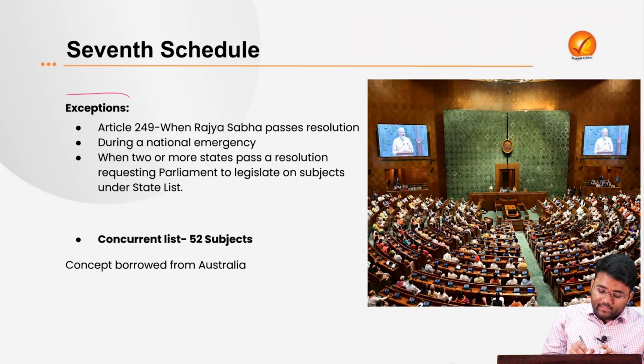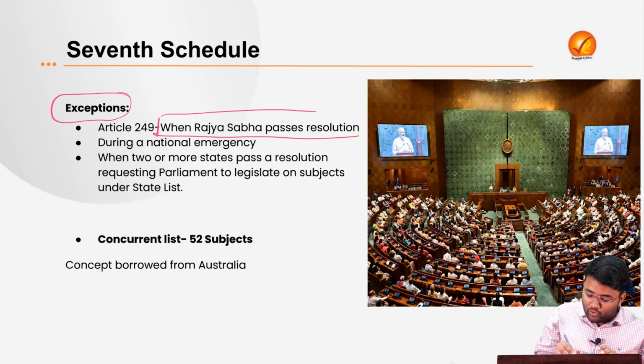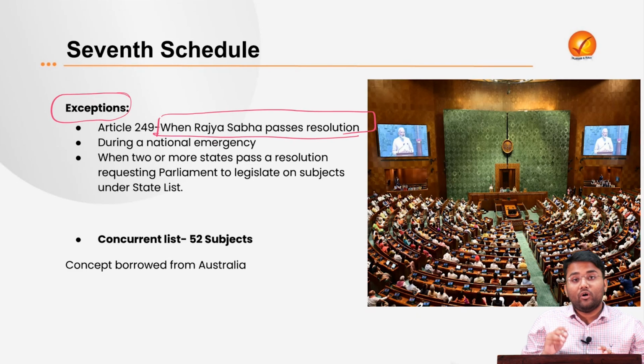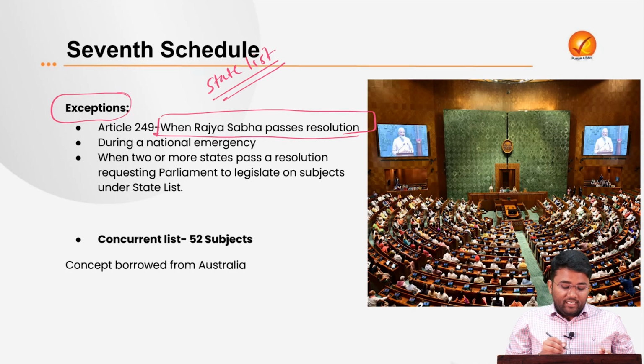So let's see some exceptions. If the Rajya Sabha passes a resolution to legislate on any subject under the State list, then under Article 249 Parliament can legislate on that particular subject. So, under exceptional circumstances, the Parliament of India or the Centre can legislate on the subjects given in the State list.